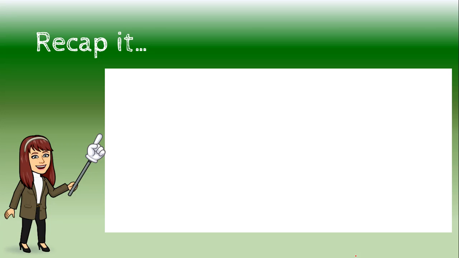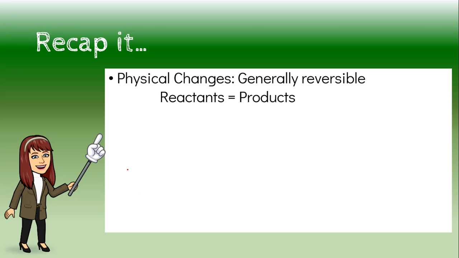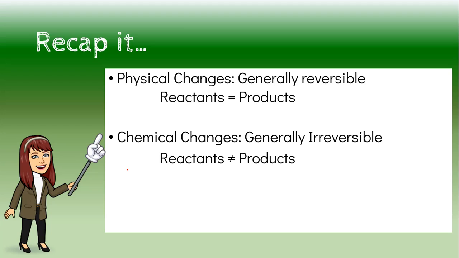All right, my friends, let's recap this. First things first, physical changes are generally reversible. Generally, but not always, okay? The key thing here is reactants equal the products. That ain't no change, yo. The next thing is chemical changes. They're generally irreversible. My reactants do not equal my products. Hope this helps clear that up.